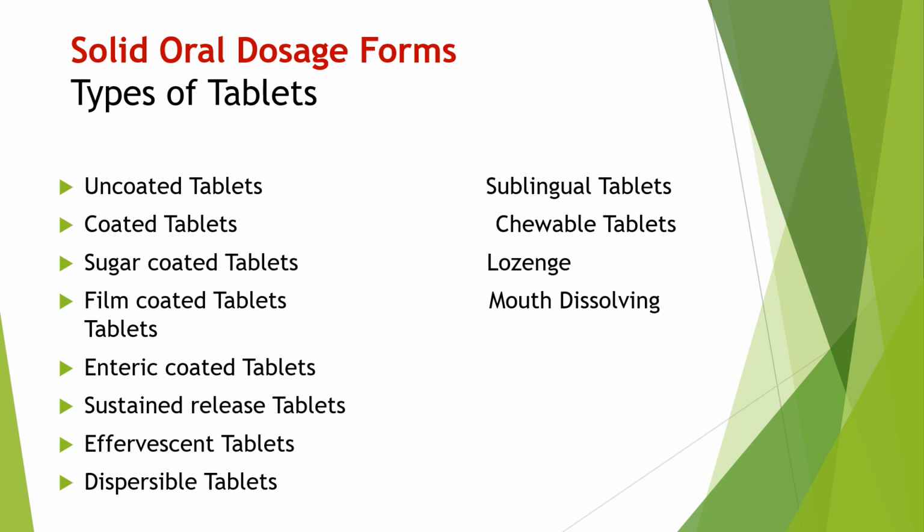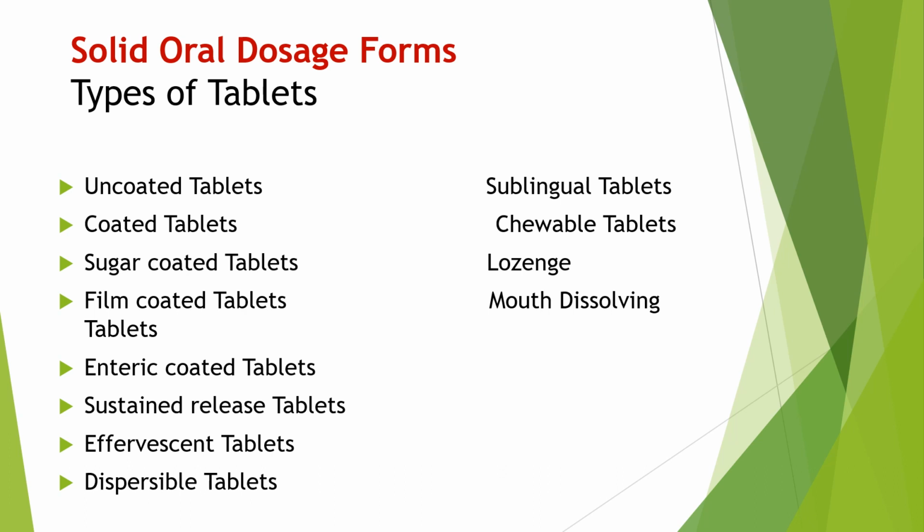There are different types of tablet: uncoated tablet, coated tablet, sugar coated tablet, film coated tablet, enteric coated tablet, sustained release tablet, effervescent tablet, dispersible tablet, sublingual tablet, chewable tablet, lozenge, mouth dissolving tablets. So these are the different types of tablet.